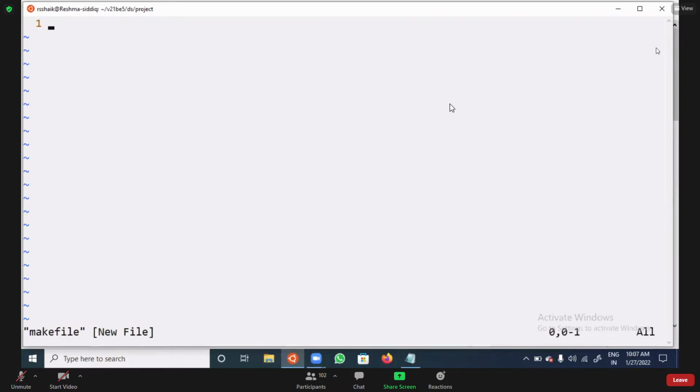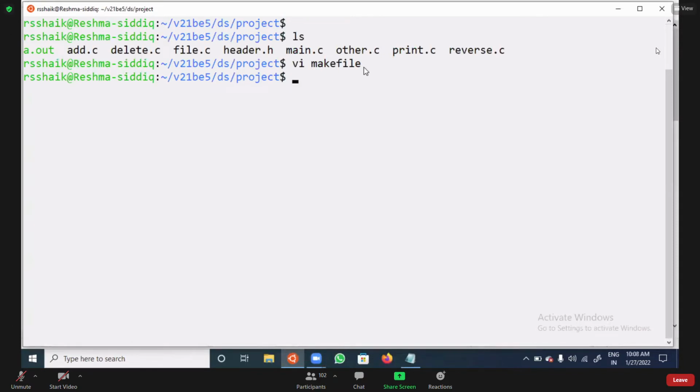We should not give any other name, we need to give the name makefile. You should not change the name and you should not give a .c extension. Simply the file name is makefile with no spaces, no .c, not .a, .x, no extension. And it should be in small letters, and you should not provide any other name.